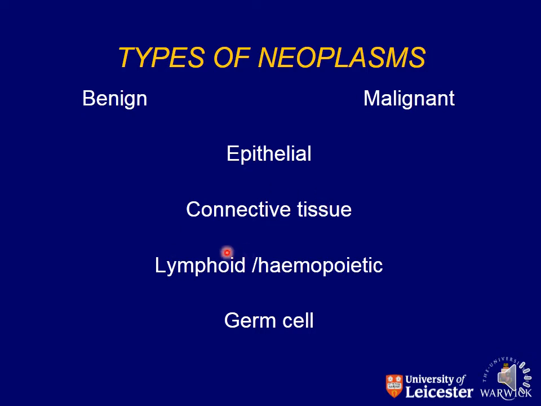My dear students, there are some exceptions for the lymphoid tumors. In naming these tumors, we use the suffix oma for benign as well as for malignant tumors. So the malignant tumors arising from the lymphoid cells are named lymphomas, T cell lymphomas, B cell lymphomas, and these are malignant tumors.